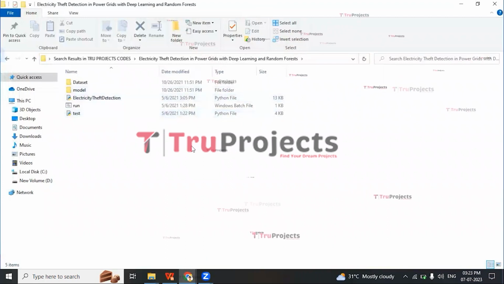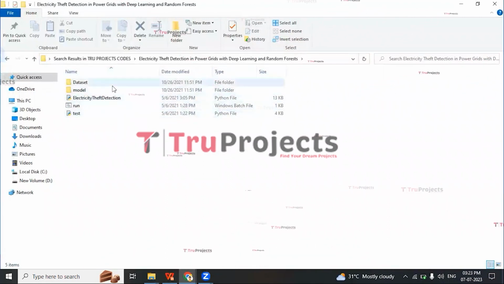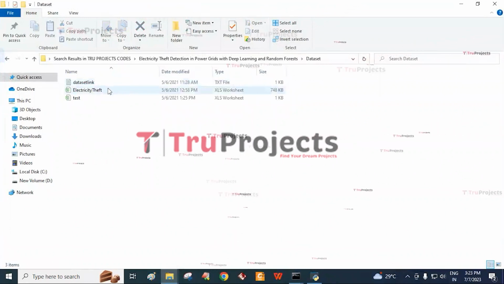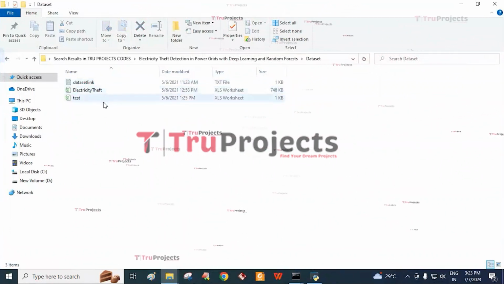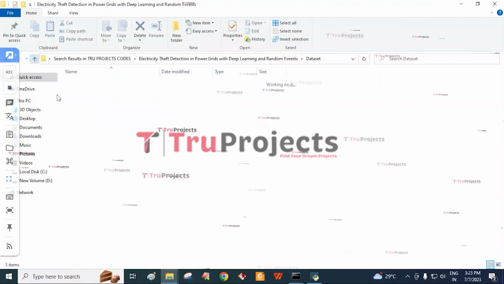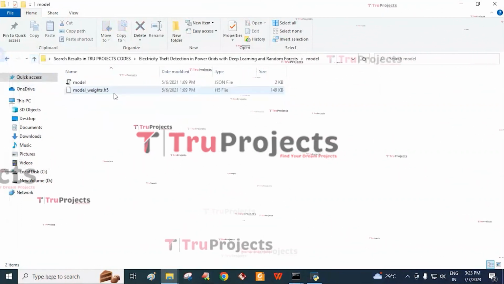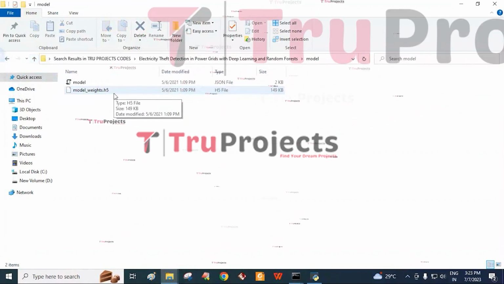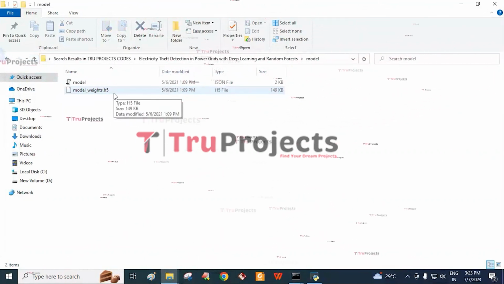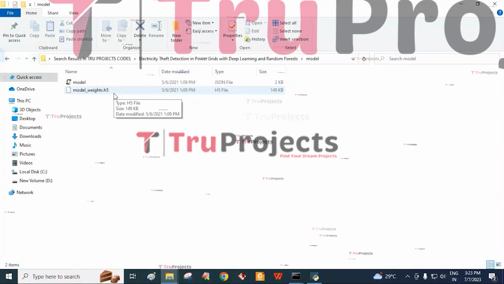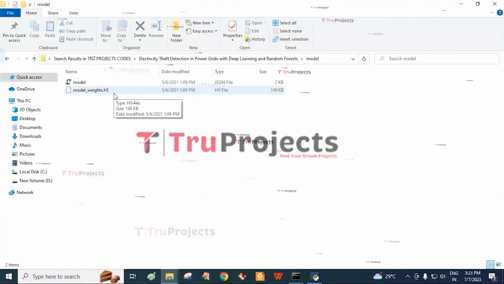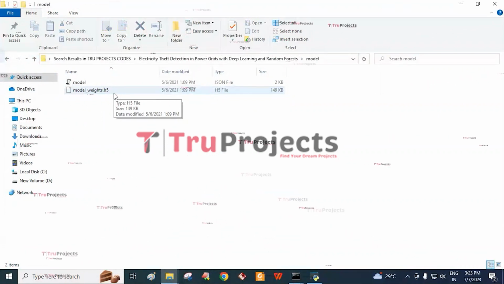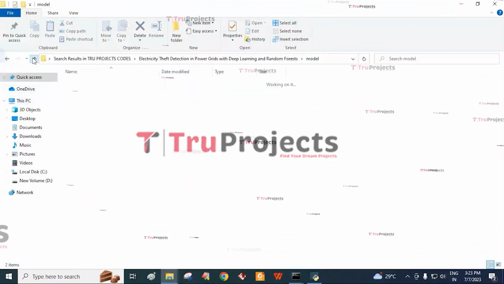This is the code folder consisting of different files. The first one is the dataset folder, consisting of the dataset link, the electricity theft dataset and the test dataset. And the model folder consisting of H5 files, which contain the deep learning algorithm information. These files can be loaded into the project code during runtime to utilize the trained model for various tasks, such as making predictions on new data or performing specific operations.